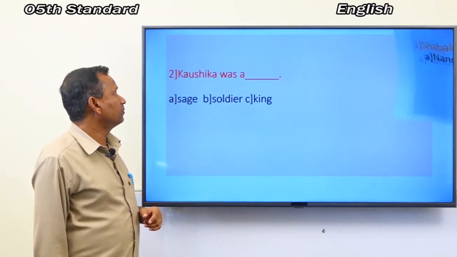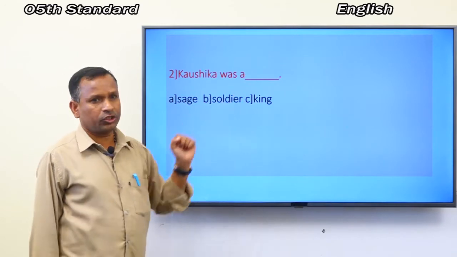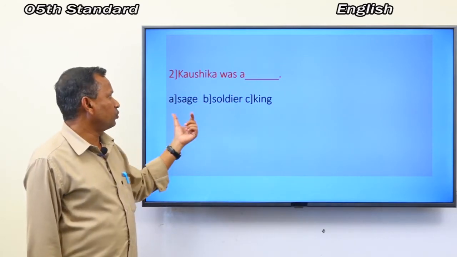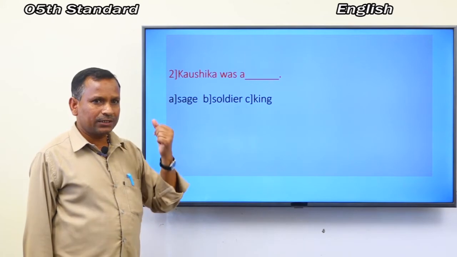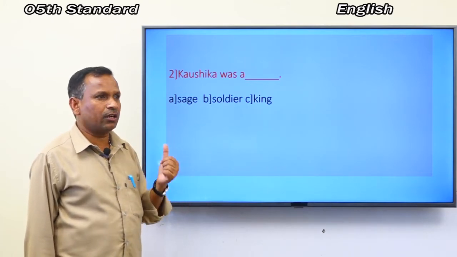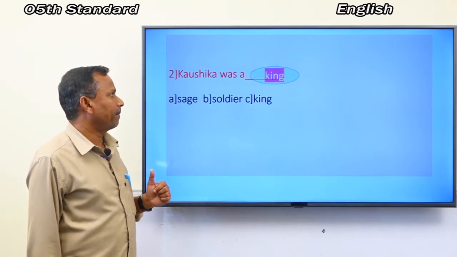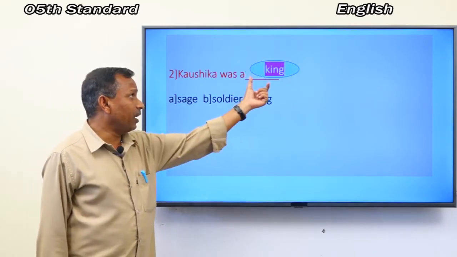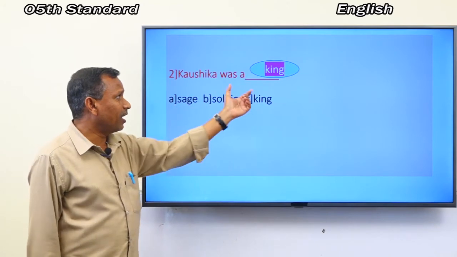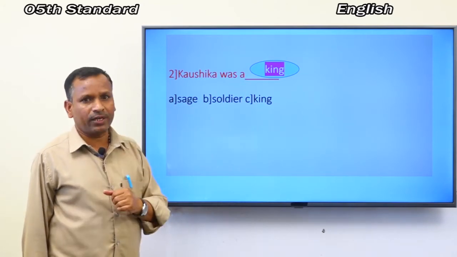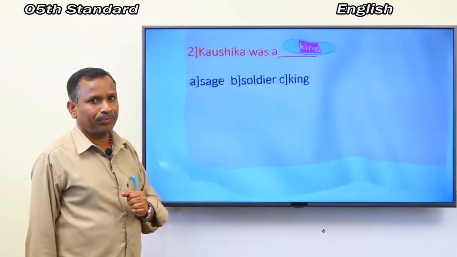Next one. Kaushika was a dash. Choose the correct answer. Think and answer. Yes, good. Kaushika was a king. Let's go to the next one.